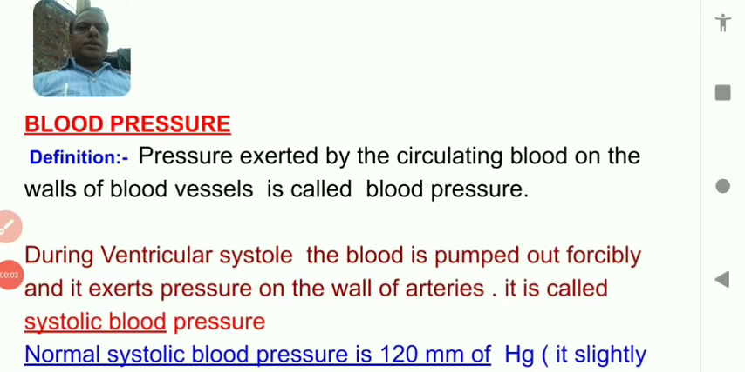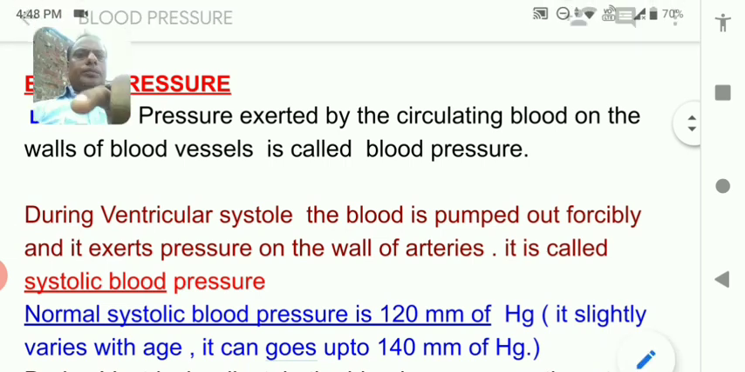Good morning, students. So today's topic is blood pressure. Blood pressure is the pressure that is exerted by blood on the walls of the blood vessel. If I say it very simply, what is the meaning of blood pressure?